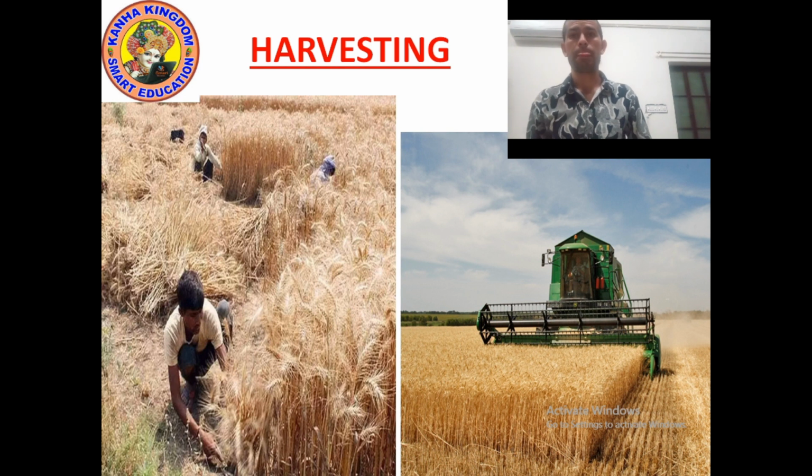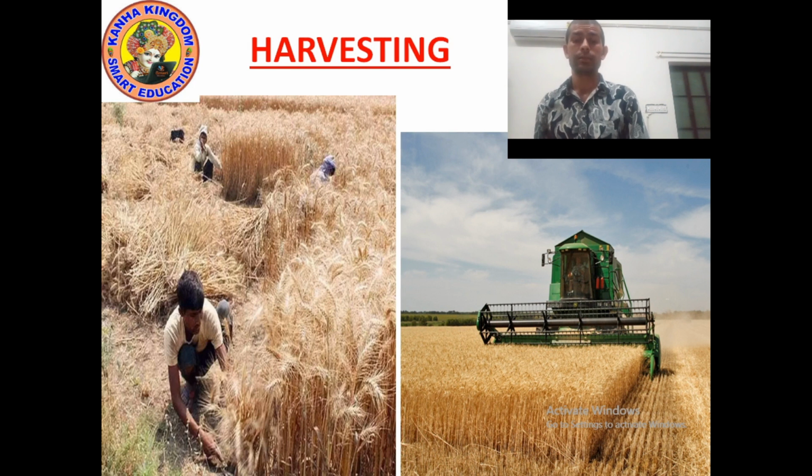You can see two pictures. One is an old time picture and the second is a modern time picture of machinery. In old time, people cut the crop with a sickle. Sickle is a tool which is used to cut the crop. You can easily hold it in your hand. It looks like a C shape. Many farmers still use sickle.